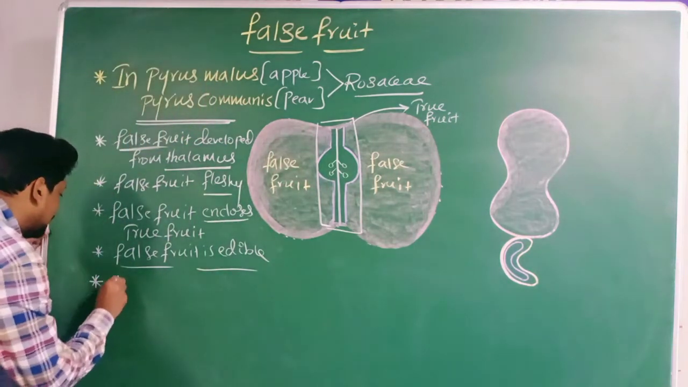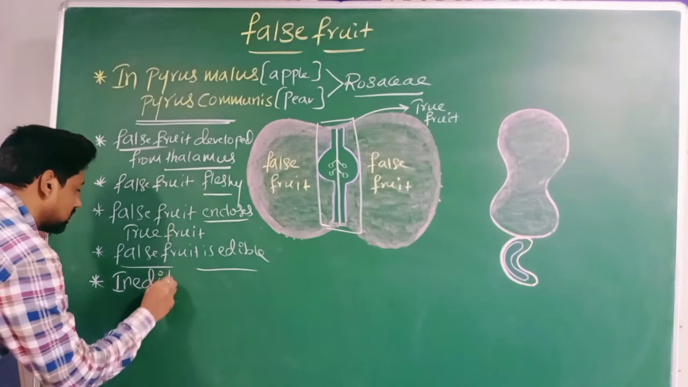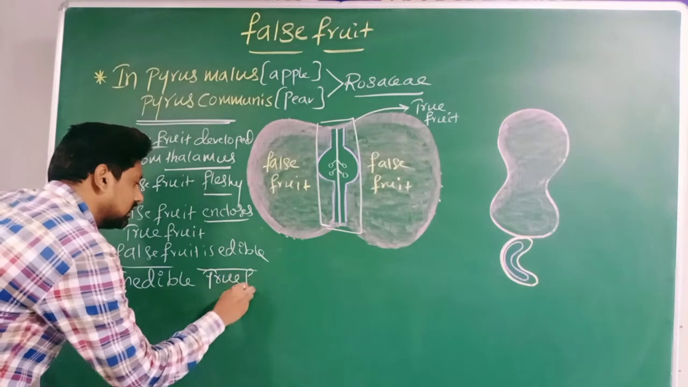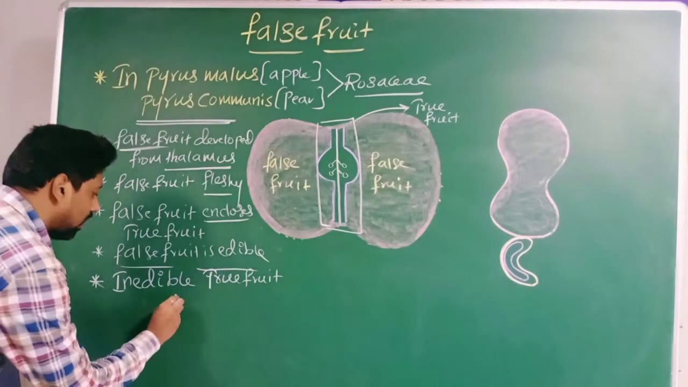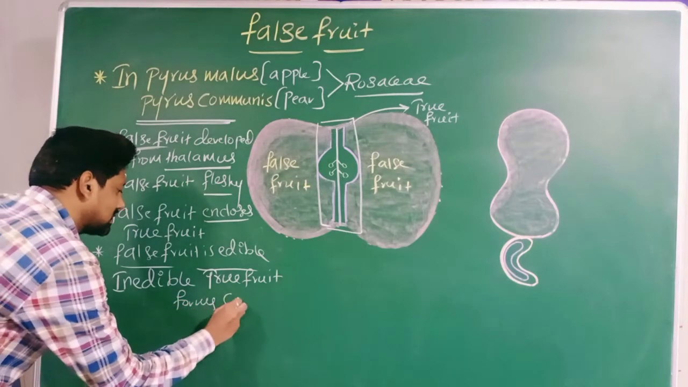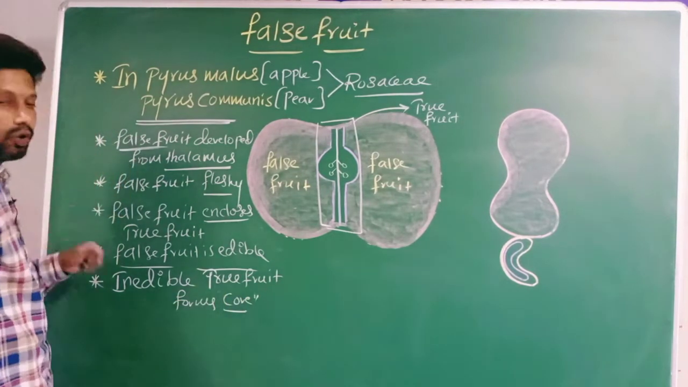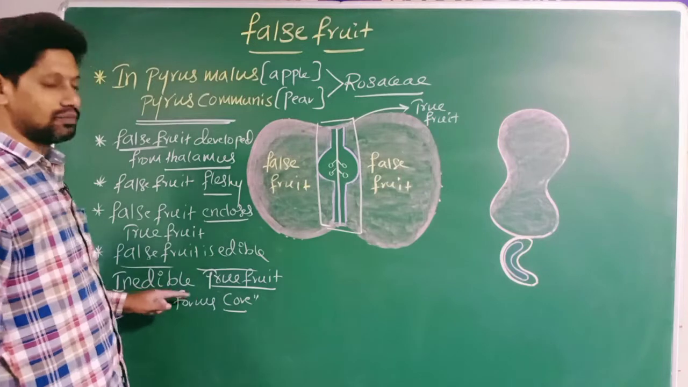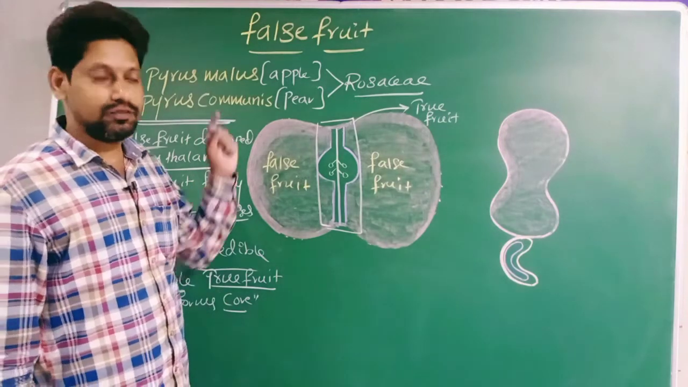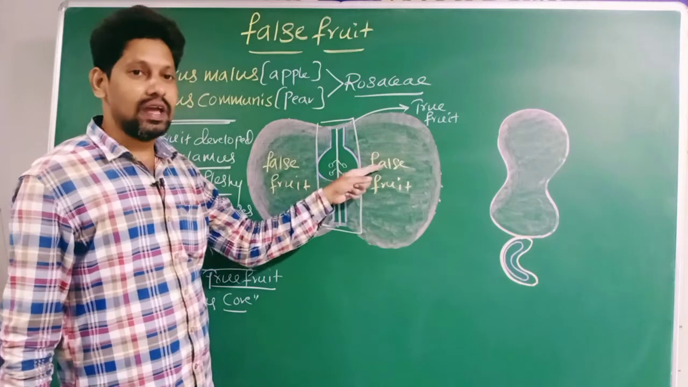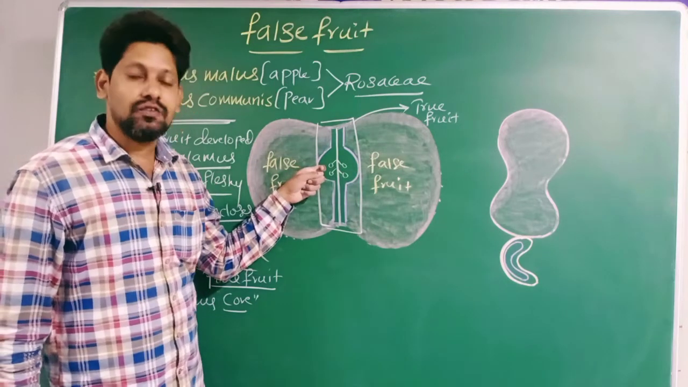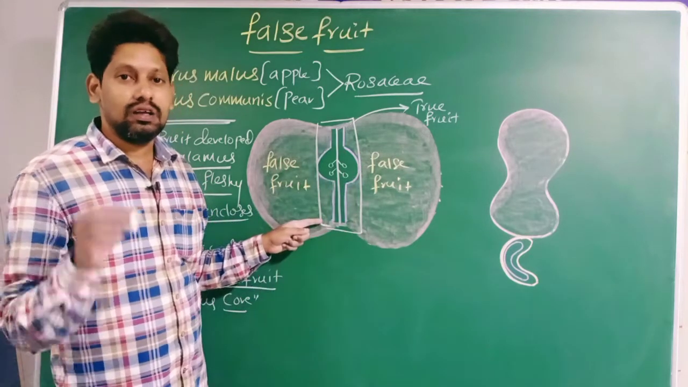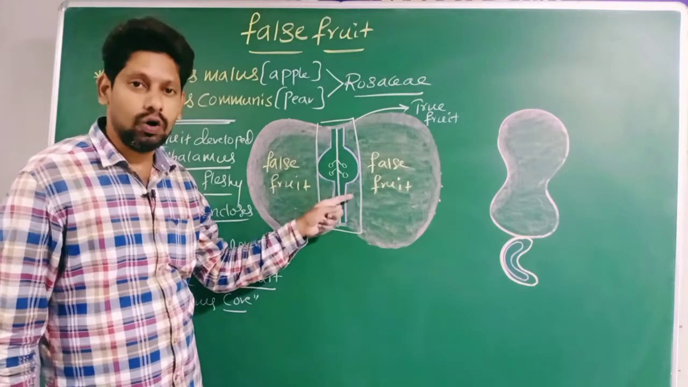Inedible means not edible. Inedible true fruit forms the core in the case of apple. Therefore, in apple and pear, false fruit encloses true fruit. False fruit is edible, and the inedible true fruit forms the core present in the center.